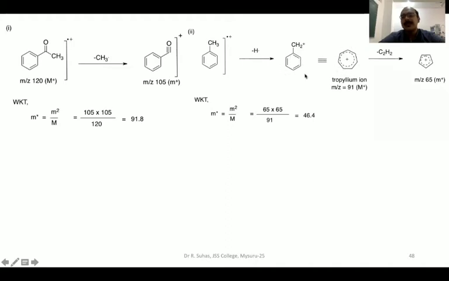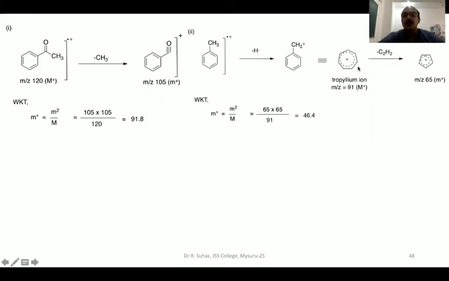So here there are 6 carbons and this is the 7th carbon. The ring opening takes place. When the ring opening takes place, the CH2 becomes a part of the ring. So instead of a 6-membered ring, it becomes a 7-membered ring. In the 7-membered ring, the electrons will be continuously resonating, and that is called the tropylium cation or tropylium ion, whose m by z is 91. Here in this case, this becomes the molecular ion.